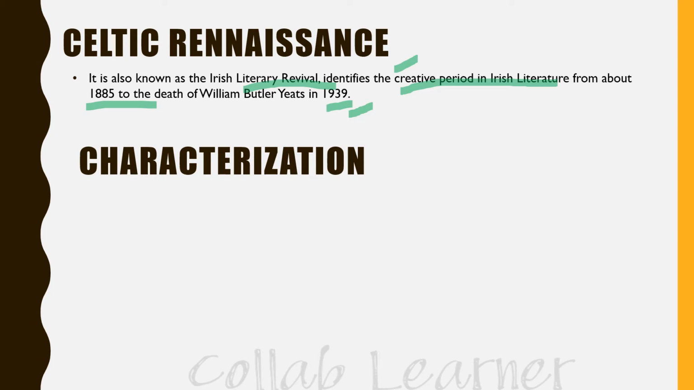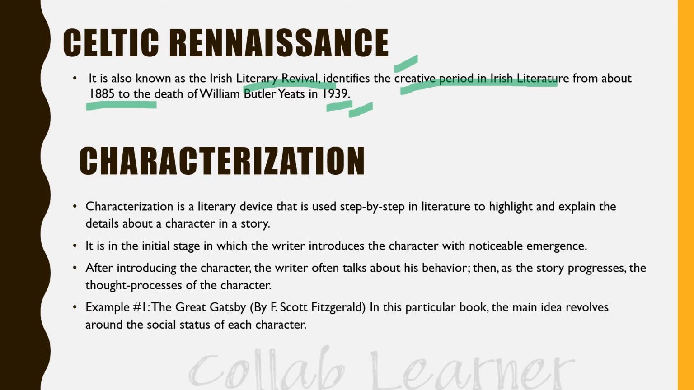So the third literary device is characterization. Characterization is a literary device that is used step by step in literature to highlight and explain the details about a character in a story. So here we are talking about the character of a story, and characterization means talking about the depth of the character. In the initial stage, the writer introduces the character with noticeable emergence. So here a writer includes the character and talks about the character in depth.